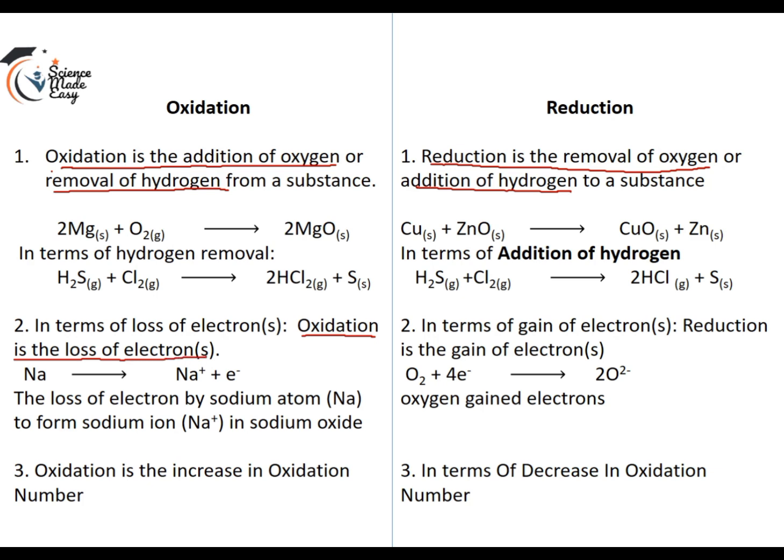The loss of electron describes oxidation reactions, while when one or more electrons are gained by an atom, it is a reduction reaction. For instance, this is oxygen gaining electrons here. We can also consider oxidation and reduction reactions in terms of oxidation number. To understand more about oxidation number, watch the video I've done on how to calculate oxidation number.